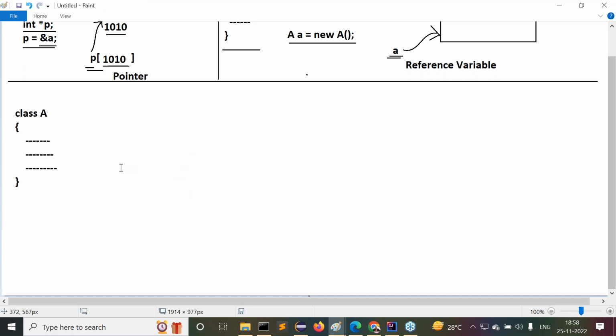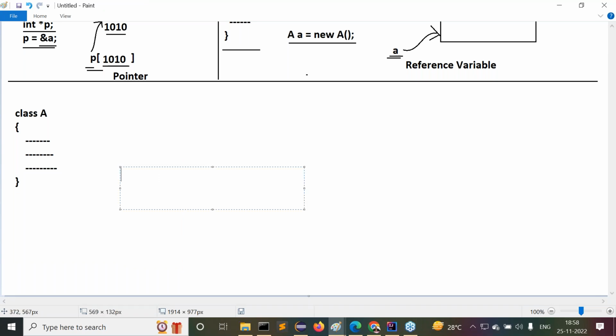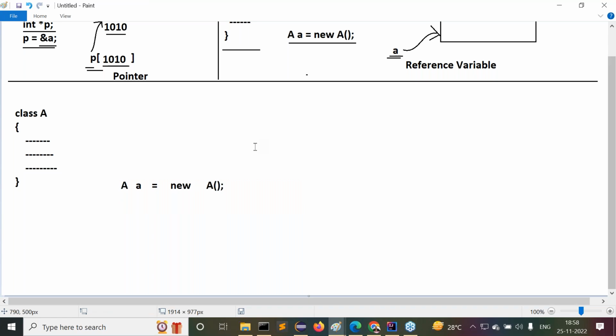Now all of you understand this clearly. I want to create an object for this class A. So what we have used here is: A small a is equal to new A constructor, semicolon. This is the statement we provided here. Got my point or not?